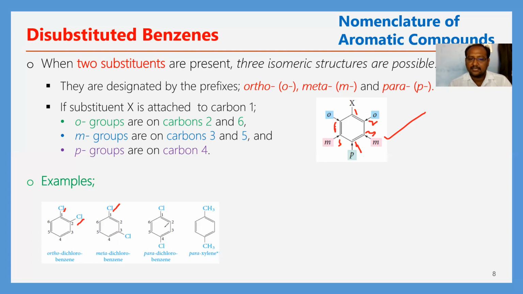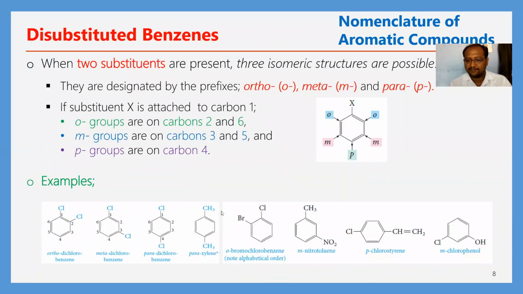In this structure, both chlorines are present in the 1,4 positions. Therefore the fourth position is termed the para position, and its name is para-dichlorobenzene. In para-xylene, both methyl groups are para to each other, therefore it is called para-xylene. Next, some more examples: ortho-bromochlorobenzene.